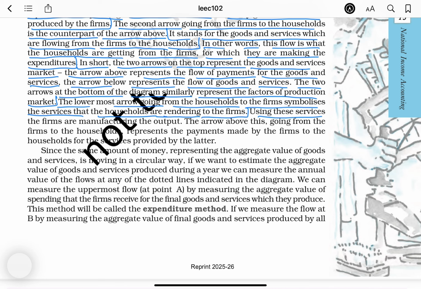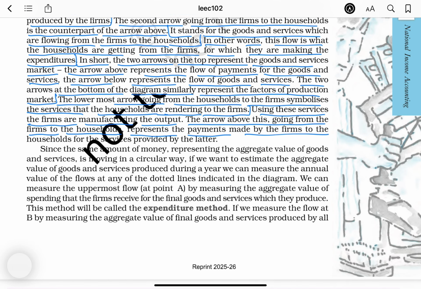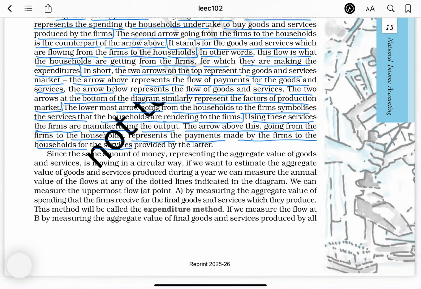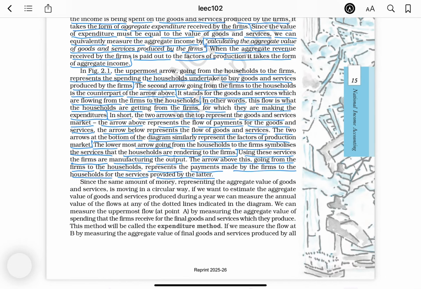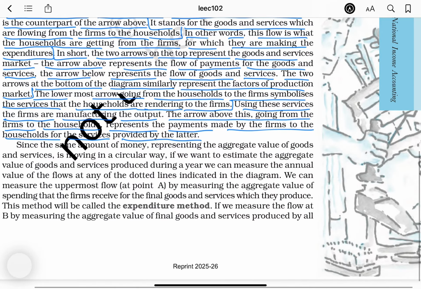Using these services, the firms are manufacturing the output. The arrow above this, going from the firms to the households, represents the payments made by the firms to the households for the services provided by the latter.